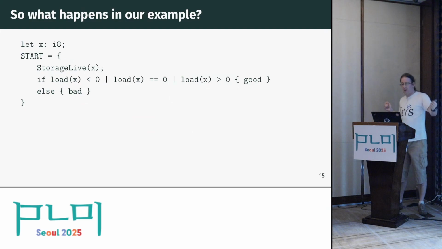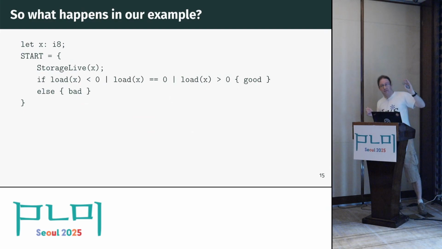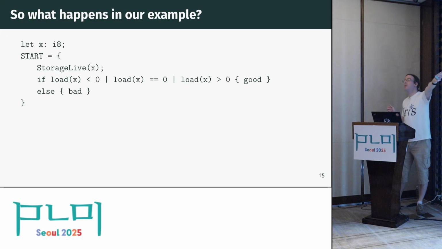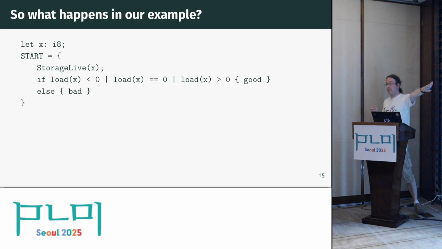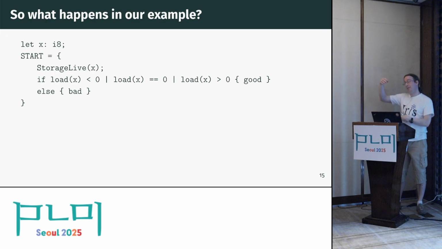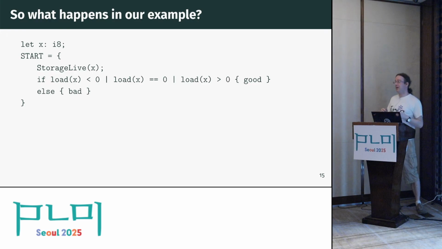So if we now go to our program, this is very roughly the MiniRust version of the example program I showed at the beginning of the talk. I disabled syntax highlighting because this is now object level code. Everything so far was meta level code. This is now actually in MiniRust. It's a basic block language. Don't worry too much about the details. But what we do here is we create some storage for x without actually putting anything into it. So x gets some memory allocated to it, but we don't initialize it. And then we make our check on that memory.